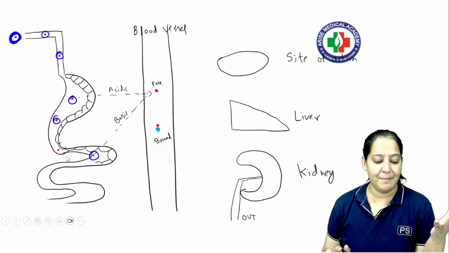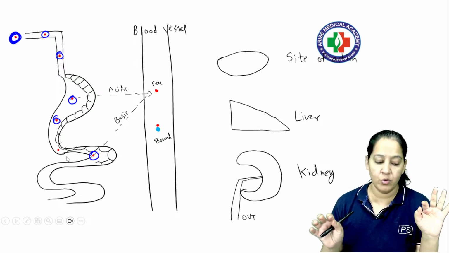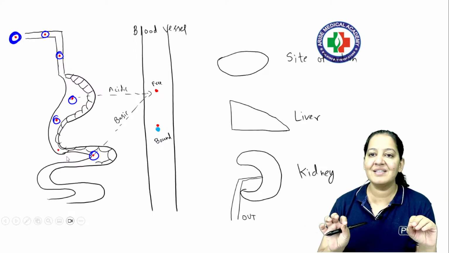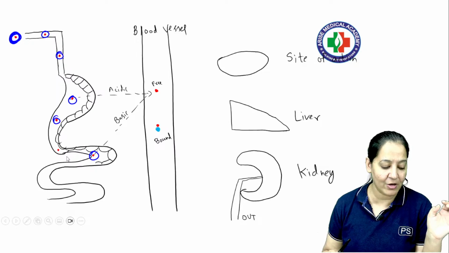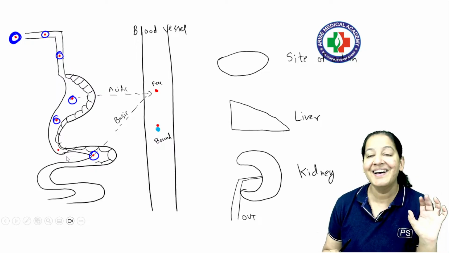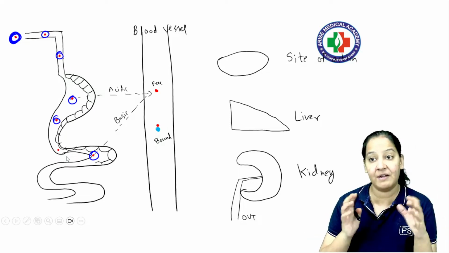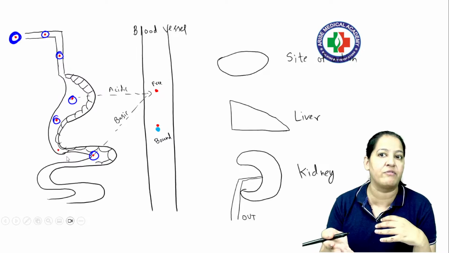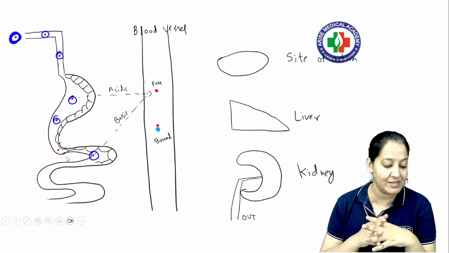Most of the students may be thinking that the drug should be absorbed more. No, it is not always the scenario. If you want to treat the disease, you want the drug to be absorbed more. But in this scenario, the patient is in poisoning. Medico, the patient is in poisoning. You want more absorption? No, we want more excretion in this case. Depending on the scenario, if we want to cure a disease, we want more absorption. But if a poisoning case is in front of us, we want more excretion.